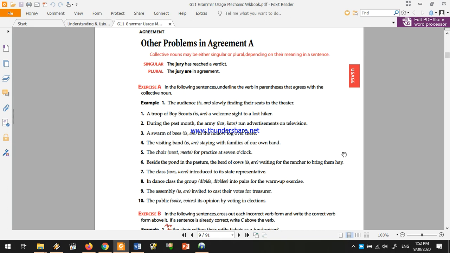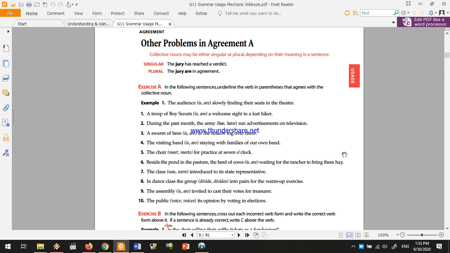Collective nouns can be either singular or plural depending on the meaning. If we're treating the collective noun as a single unit, we treat it as singular. However, if we mean to address the members within that collective noun separately, it is plural.